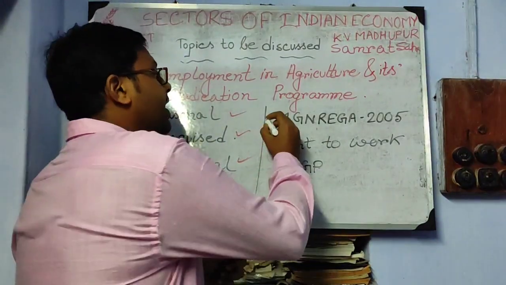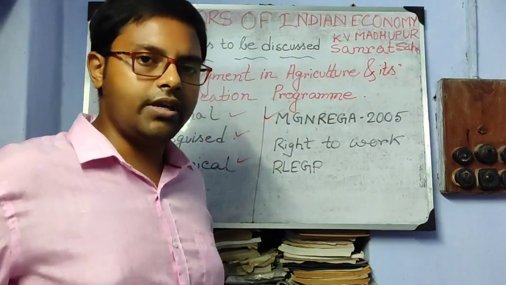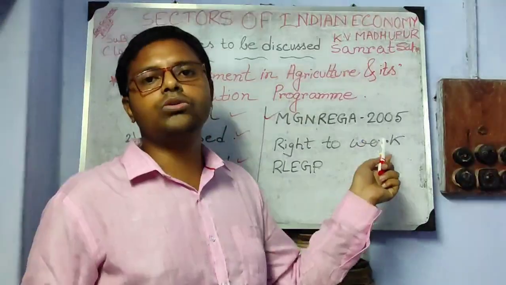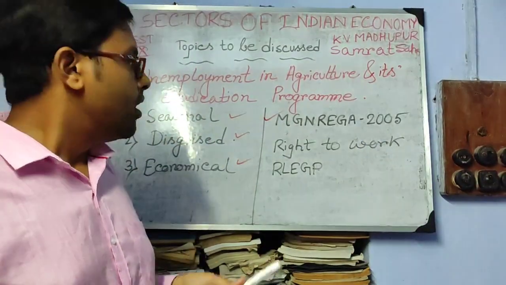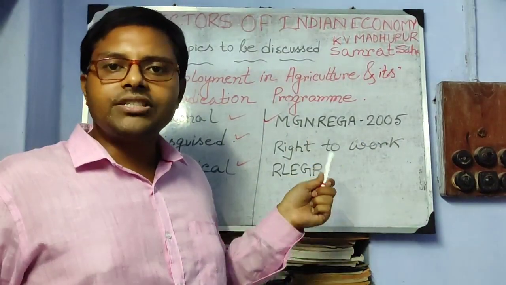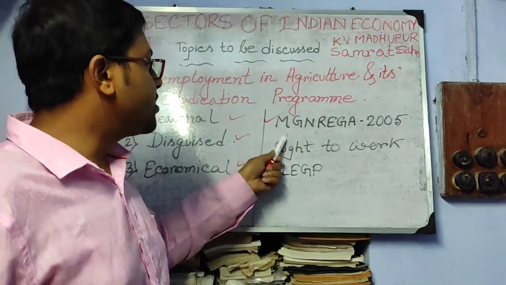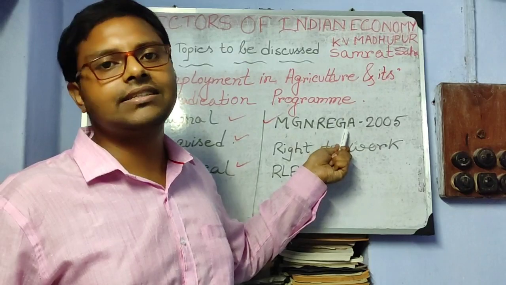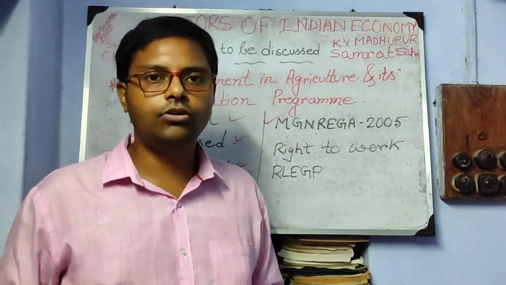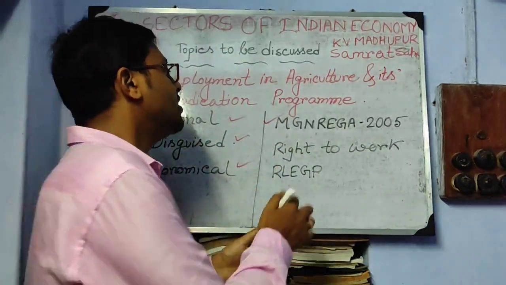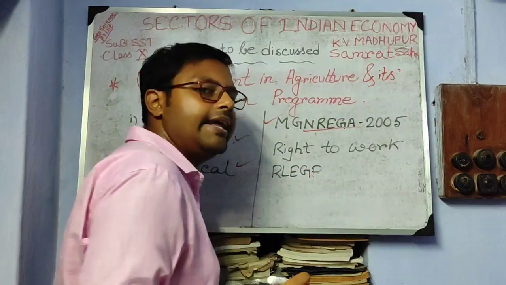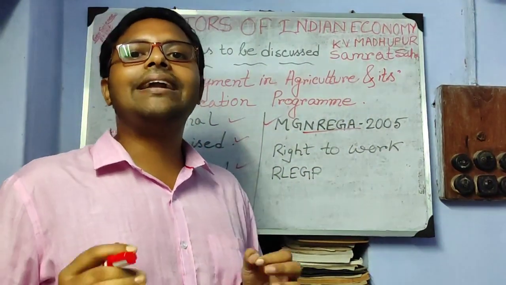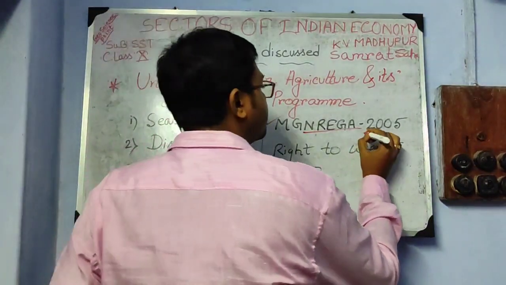Suppose MGNREGA. I hope all of us are familiar with this term, MGNREGA 2005. It's an important step taken by the Government of India. Mahatma Gandhi National Rural Employment Guarantee Act is the full form of MGNREGA, or we can say only NREGA. 2005, 100 days work.